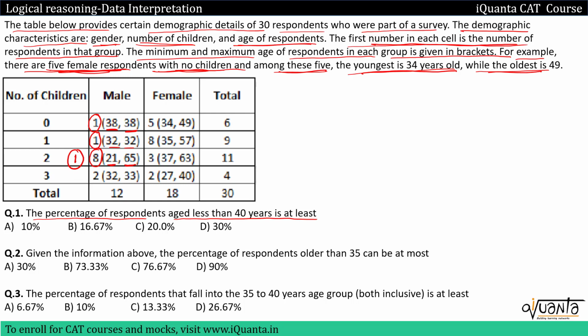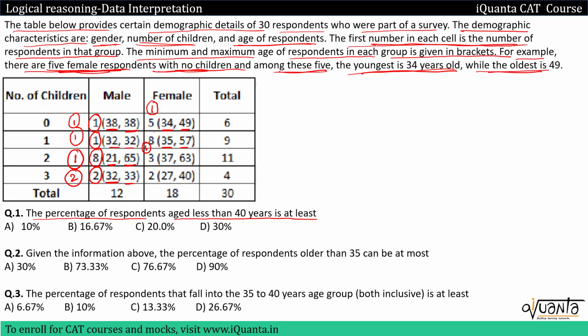Then in the next group, this males group, we have 2 males. The youngest has age 32, the oldest has age 33. Both are less than 40 years. So we'll have 2 such people over here. Then we come to females. We have to minimize the number of people. So the youngest female is 34 years old, the oldest is 49. I have to minimize, so I'll take only one female having age 34, and the rest will all have age more than 40. Then if I come to this group, it has 8 females, youngest is 35, oldest is 57. So I will take only one female having age less than 40, that means 35, and the rest will all have age greater than 40. I'll take one from here.